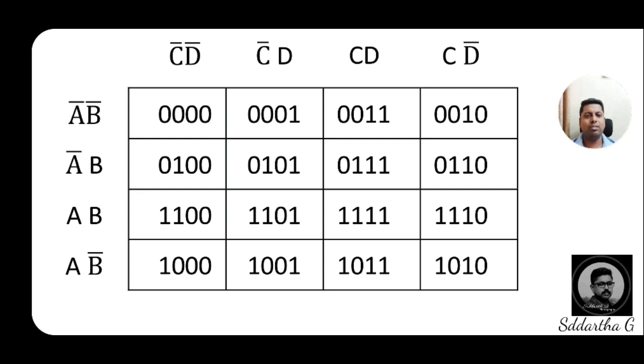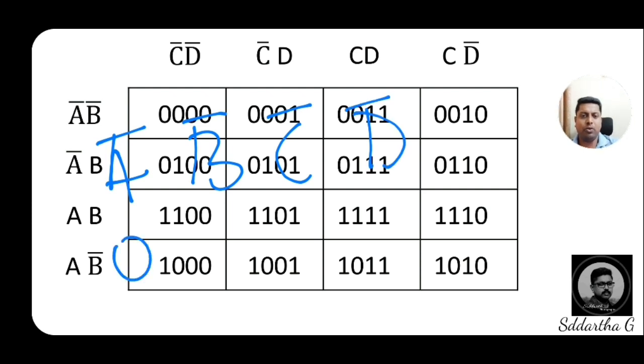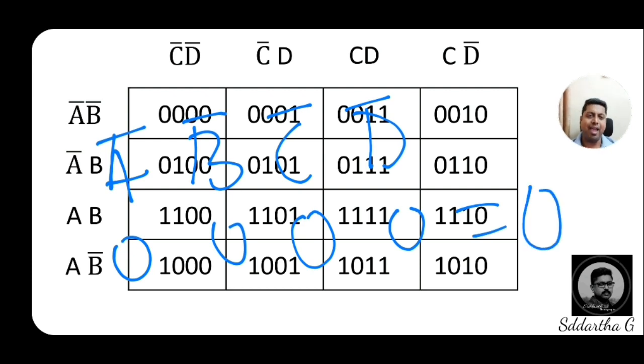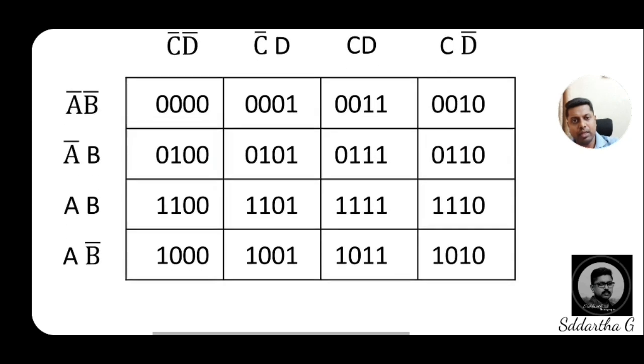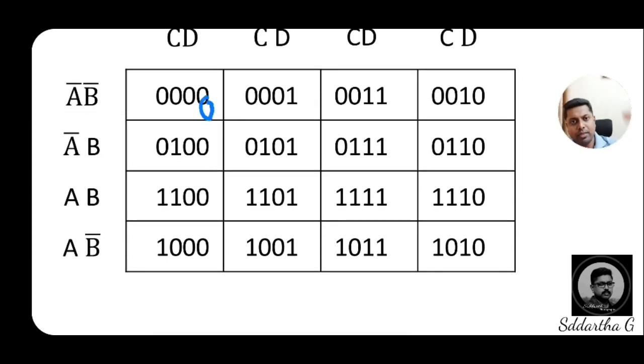Hence, in the first box, we give a binary equivalent of 0, 0, 0, 0, four zeros, and its decimal equivalent is A bar, B bar, C bar, D bar, meaning 0, 0, 0, 0, and its decimal value is also 0. So the first box has decimal value 0.